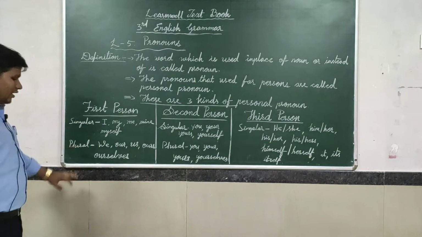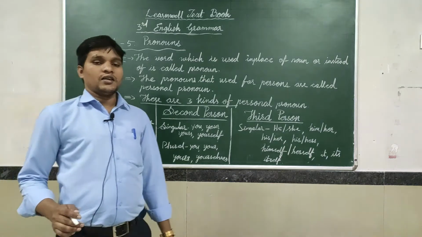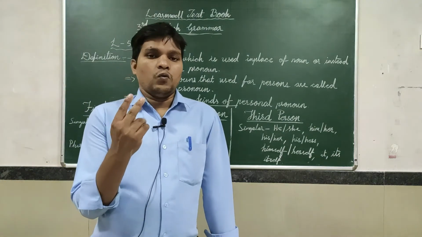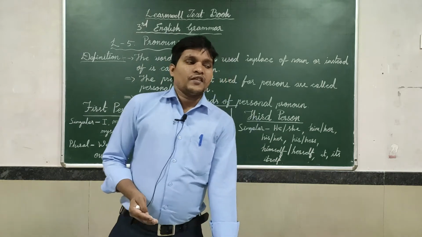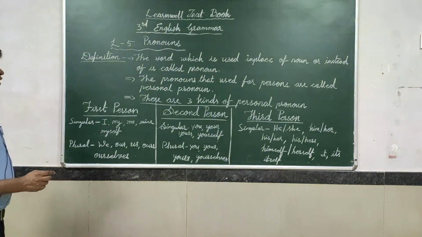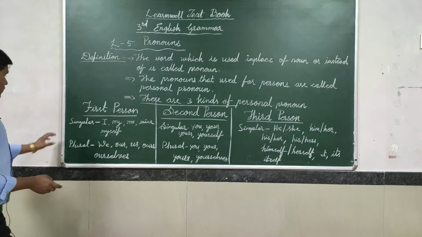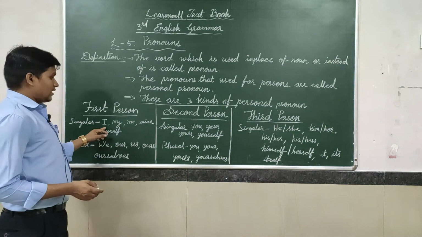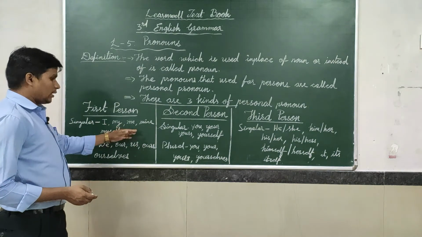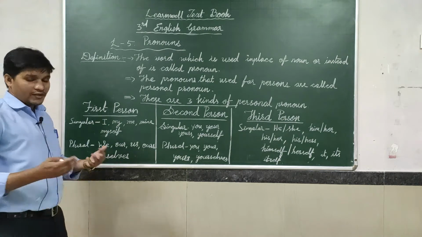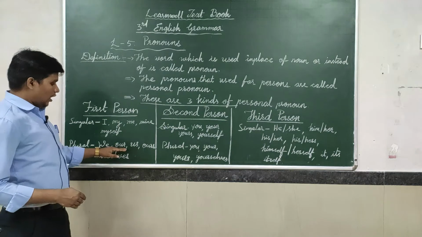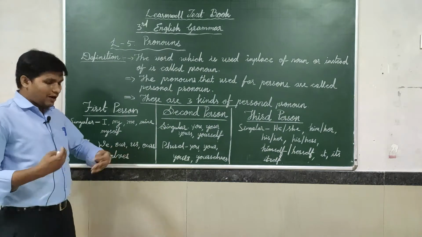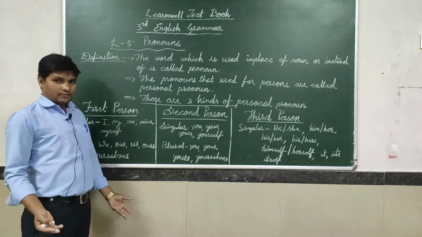Each person is divided into two: one is singular, another one is plural. First person singular is I, my, me, mine, myself, while plural is we, our, us, ours, ourselves.